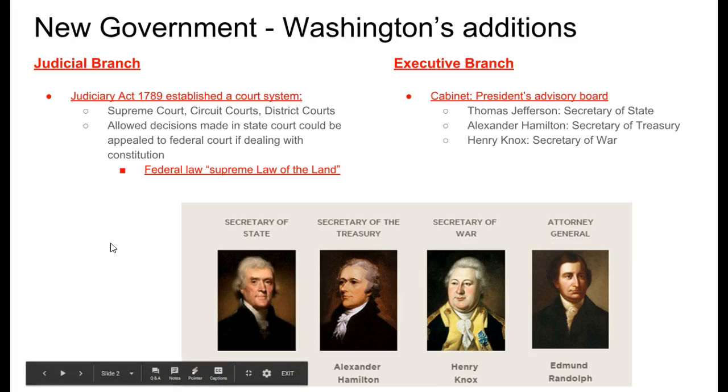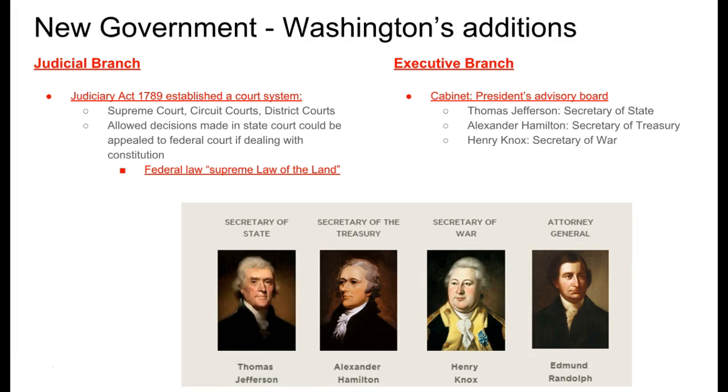With the judicial branch, he expanded the size and scope of the judicial branch by the Judiciary Act of 1789, which established a full-on court system. So in addition to a Supreme Court, there was also a set of circuit courts and district courts throughout the country. And this allowed decisions to be made in state court. And this also allowed decisions that were made in state court to be appealed to a federal court if they were dealing with constitutional issues.